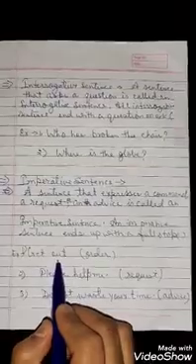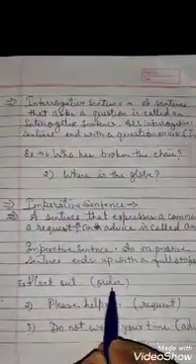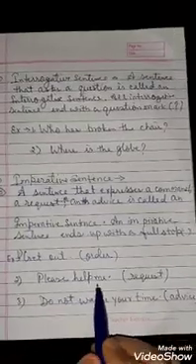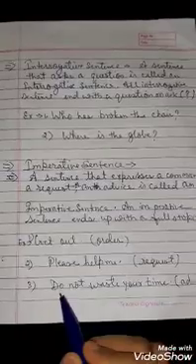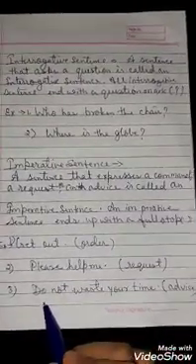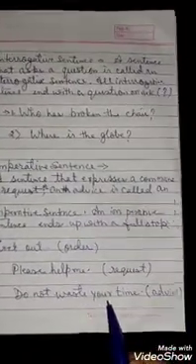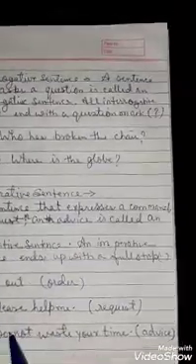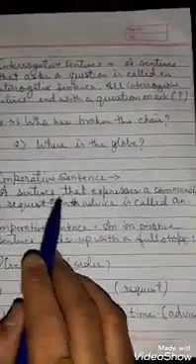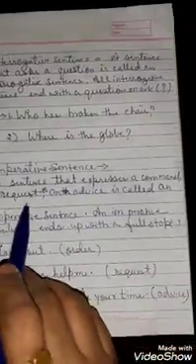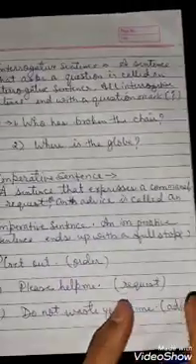First one is get out. It means I am giving an order to someone. It is called an order sentence. Second one is please help me. It means I request something of someone. And third one is do not waste your time. I give advice to someone. So these three examples show that a sentence that expresses a command, a request, or advice is called an imperative sentence.